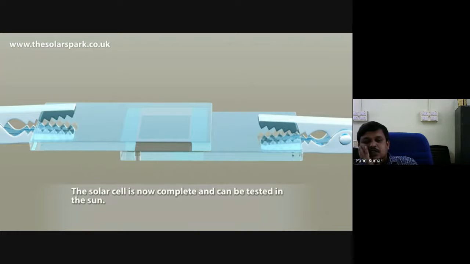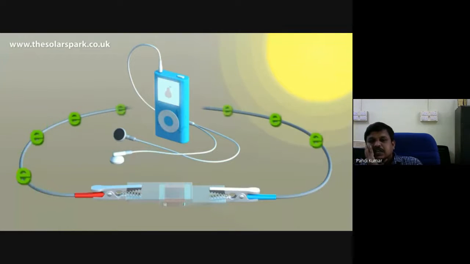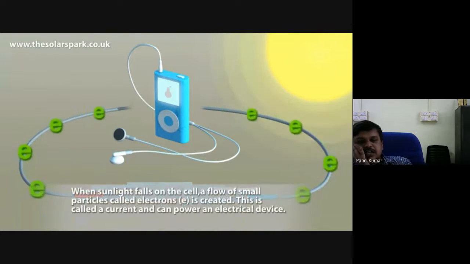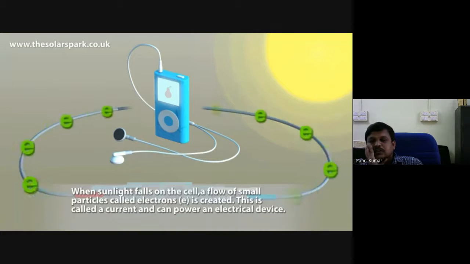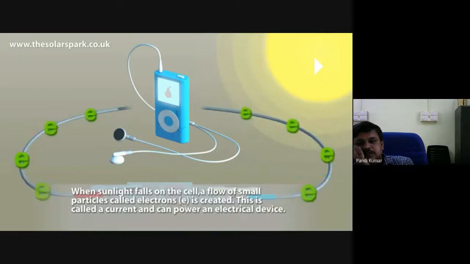Now let me see how it works and how it produces electricity. It is connected to an electronic gadget. Once you shine the light, the dye-sensitized solar cell produces electricity, and that electricity is used to charge the electronic gadget. Let me see how that electricity is produced within the dye-sensitized solar cell.